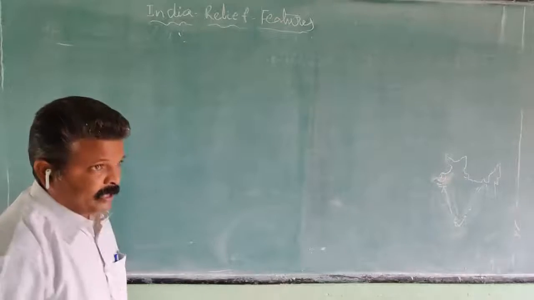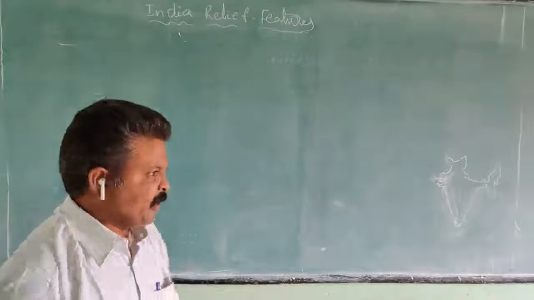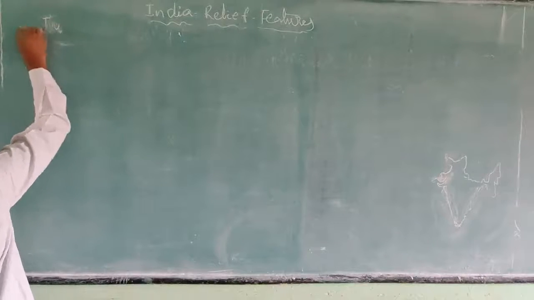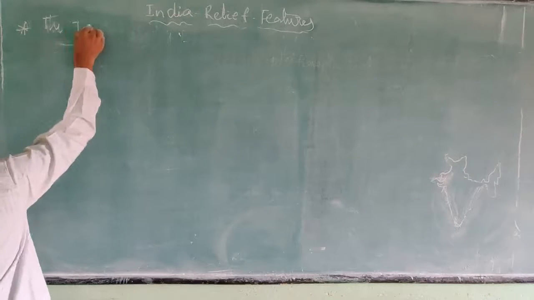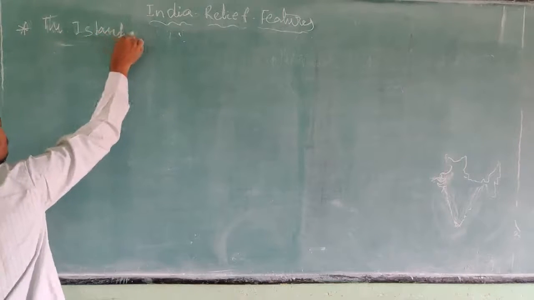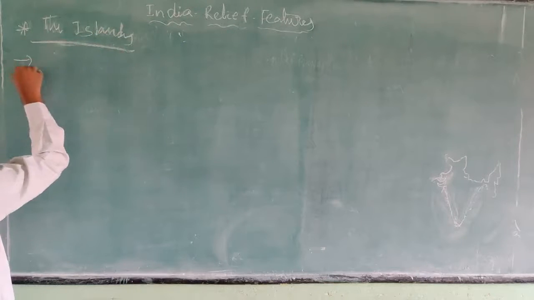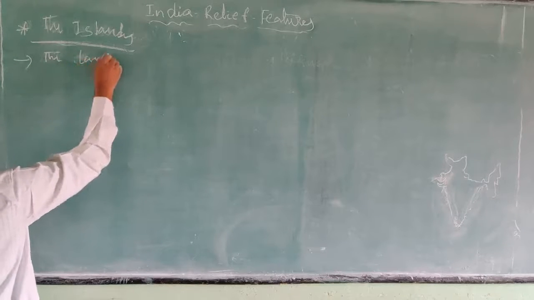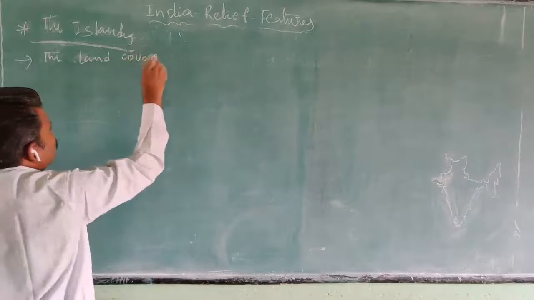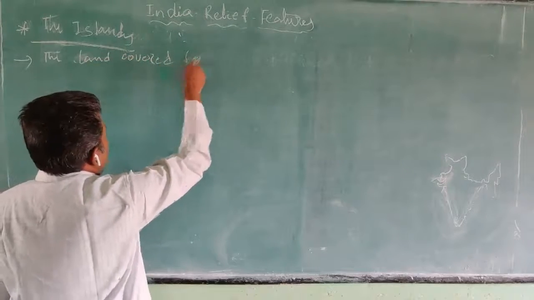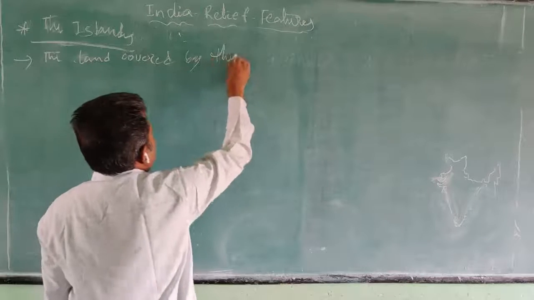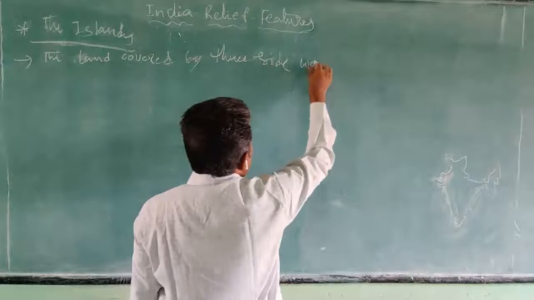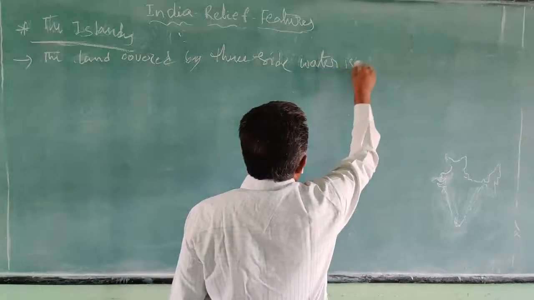The land covered by water on all sides is called an island.